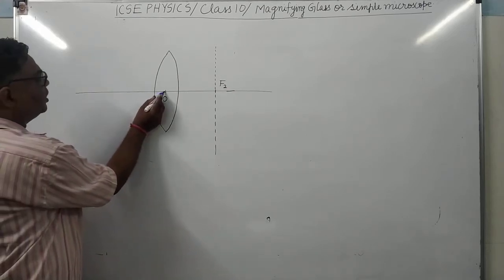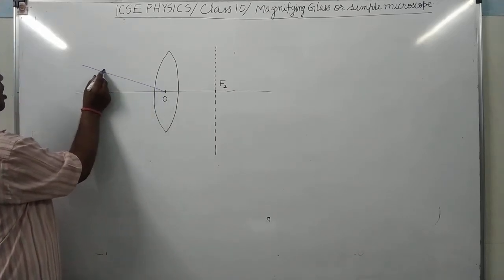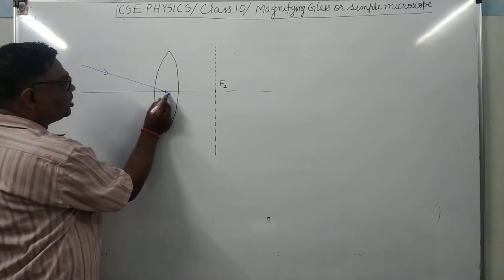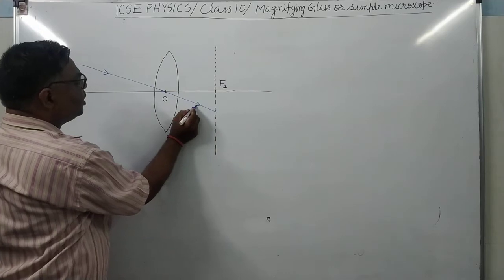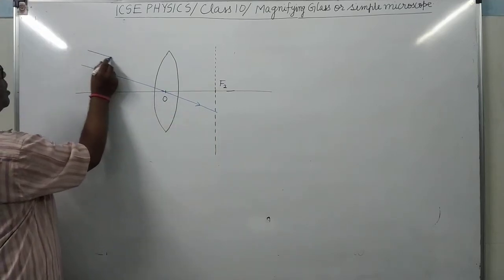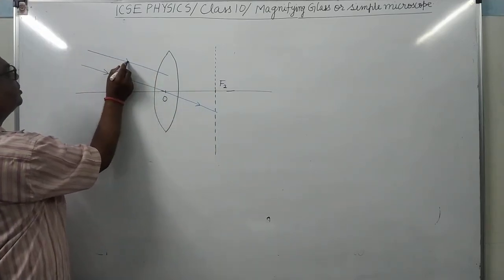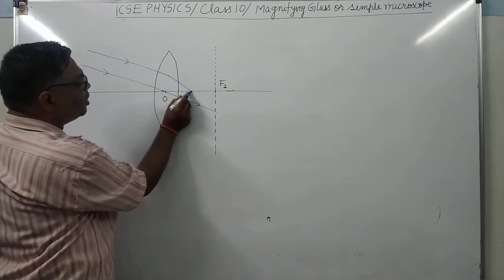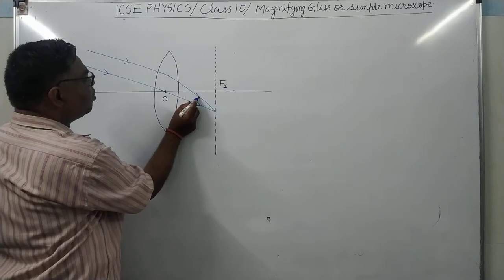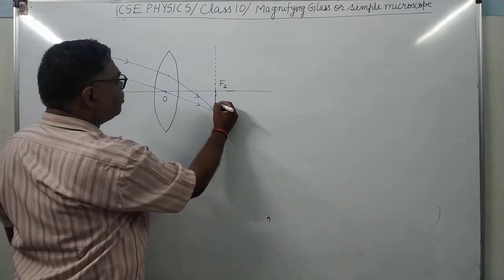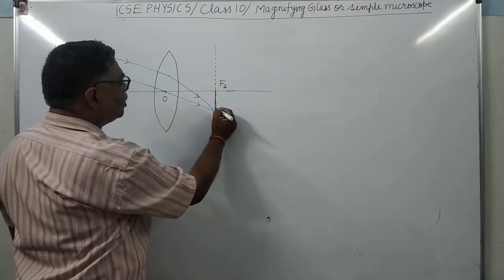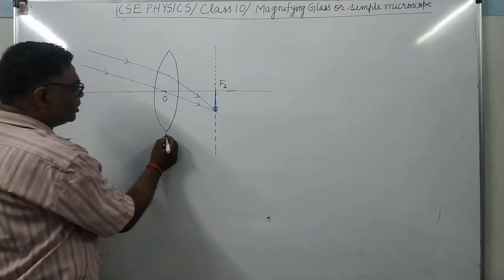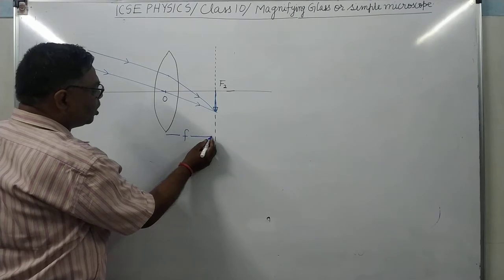When these rays fall upon the lens, one passing through the optical system will pass and deviate, and another will be focused here. The image of the object will form here, and this distance is equal to the focal length.